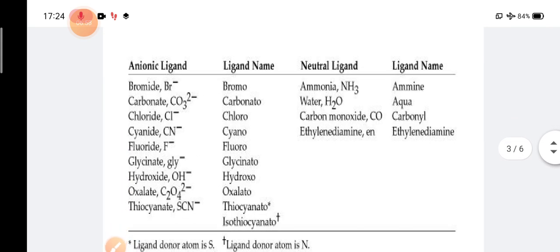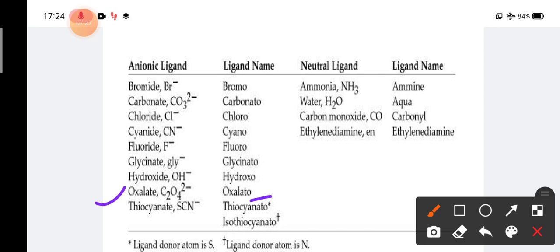Here I have given you a list by which you can know how the name of a ligand changes when it is in the third bracket, that is in the coordination sphere. Bromide will be bromo, carbonate will be carbonato, chloride will be chloro, cyanide will be cyano, fluoride will be fluoro, glycinate will be glycinato, hydroxide will be hydroxo, oxalate will be oxalato, thiocyanate will be thiocyanato or isothiocyanato.